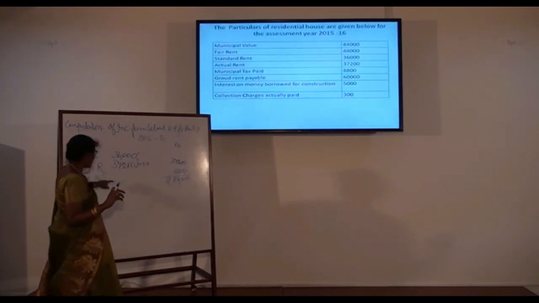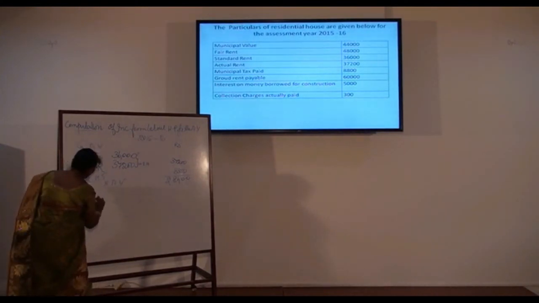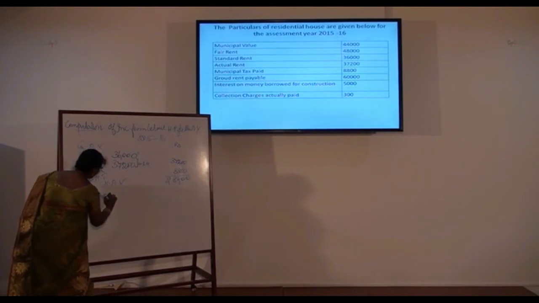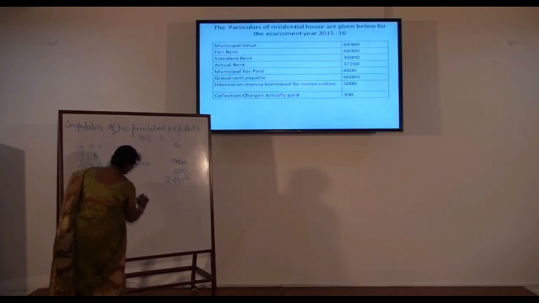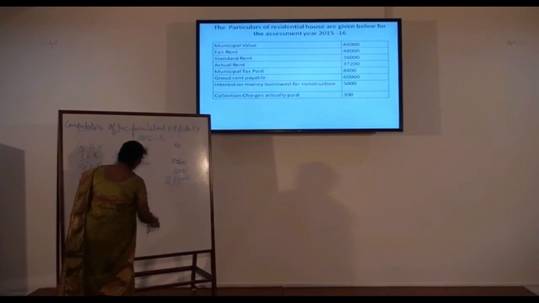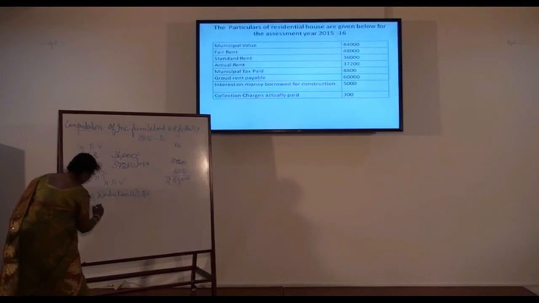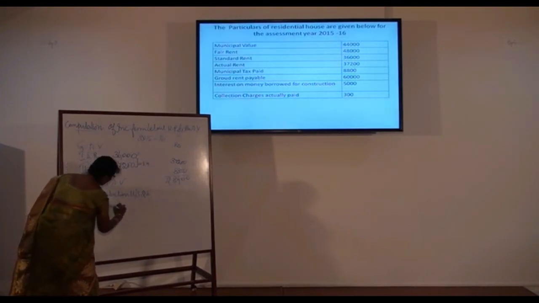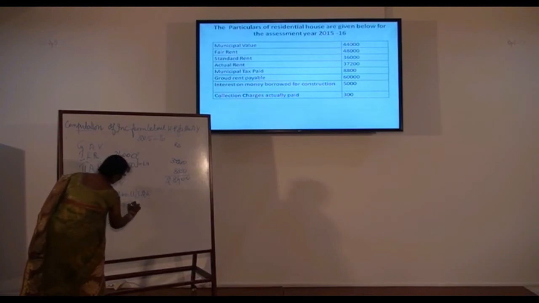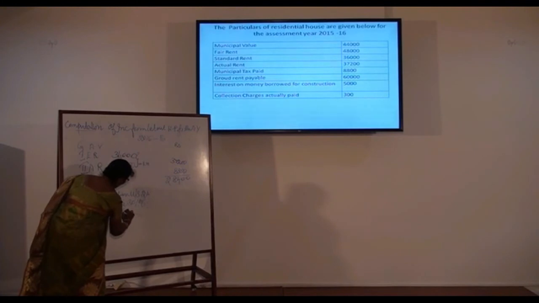Now, do you remember the specimen? From the net annual value, we have to deduct section 24. So, less deduction under section 24. So, as per section 24, the first one, standard deduction. Standard deduction is at the rate of 30% of net annual value.